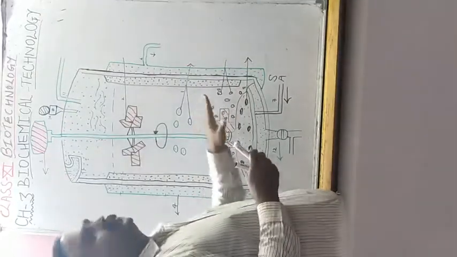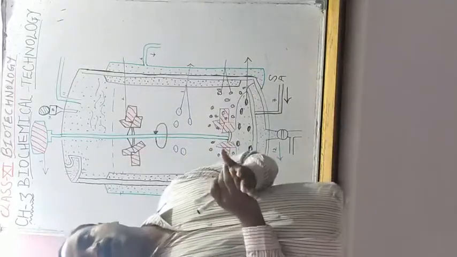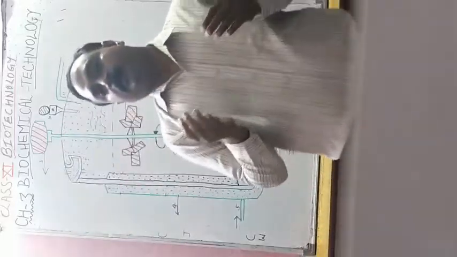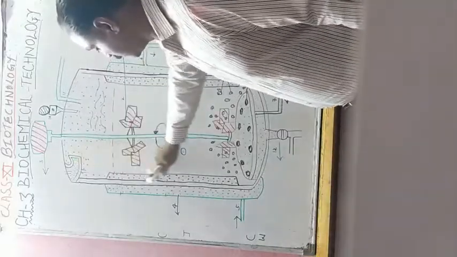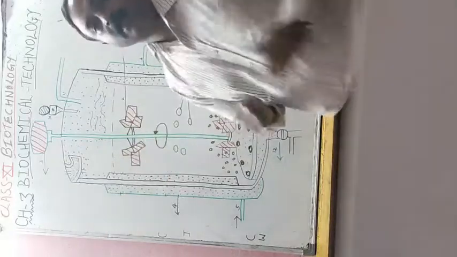Fortunately, you are going to study this in class 12th bio also, because in class 12th bio you have applications and principles of biotechnology. There you will study structure and function of bioreactor. It is also called fermenter, and downstream processing.